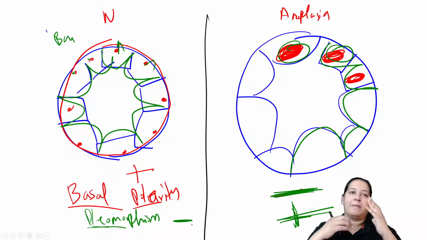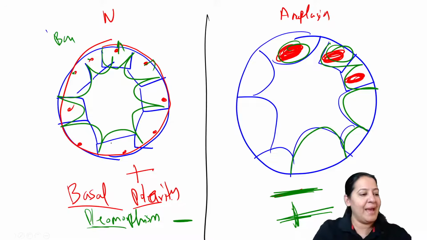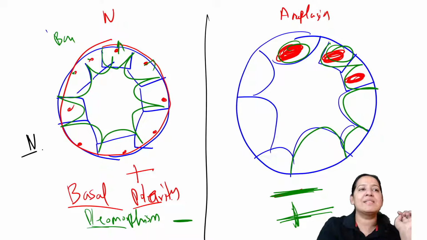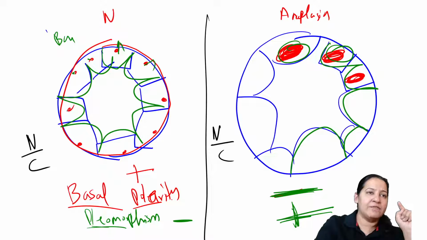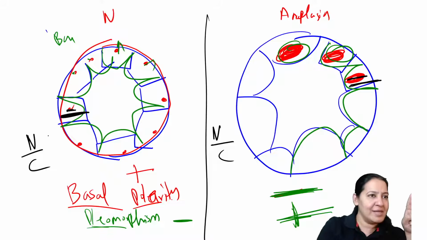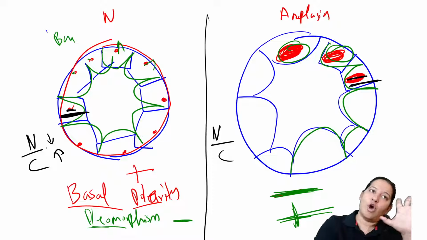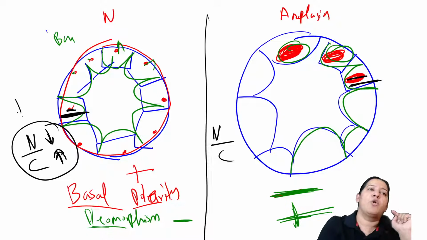Coming to the third one. The third one is the NC ratio. What do you mean by NC ratio? Nucleus cytoplasmic ratio. See the size of the nucleus here and the size of the cytoplasm here. Normally the nucleus is small and the cytoplasm is large. So the numerator is less, the denominator is more. So normally the NC ratio is very less.